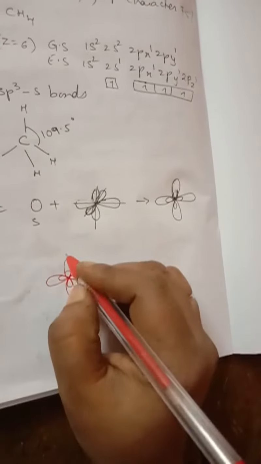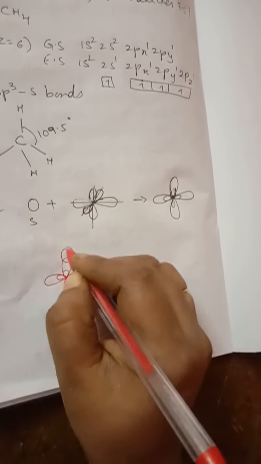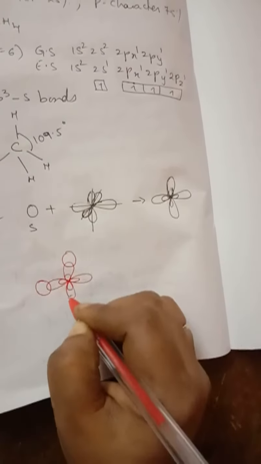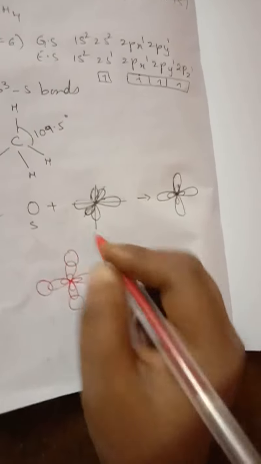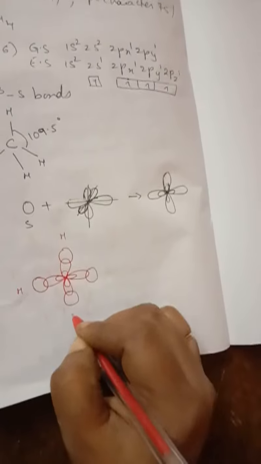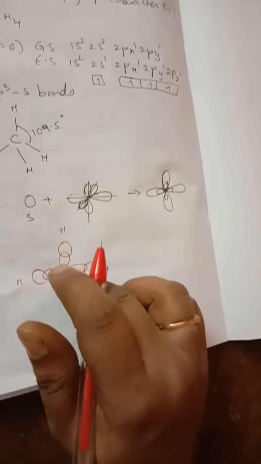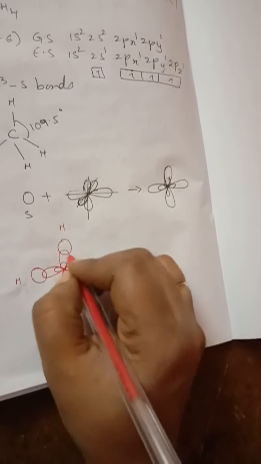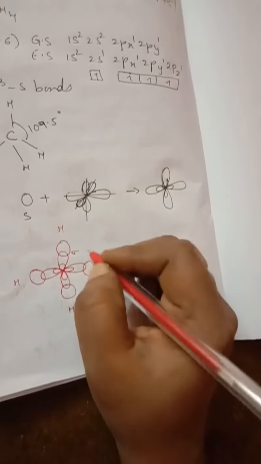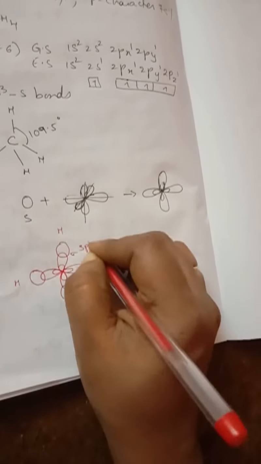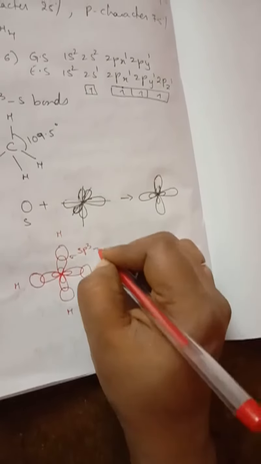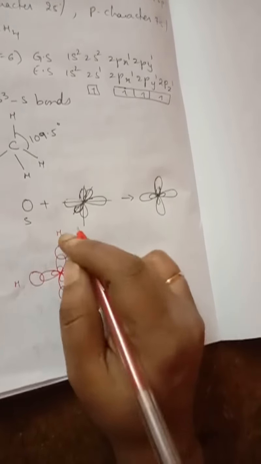Now s orbital means it is spherical in shape. So these are the s orbitals of hydrogen, so these are the hydrogen atoms, and what is the central atom? The central atom is carbon. The first bond which is formed is a sigma bond, sp3 from carbon and one s orbital from hydrogen.